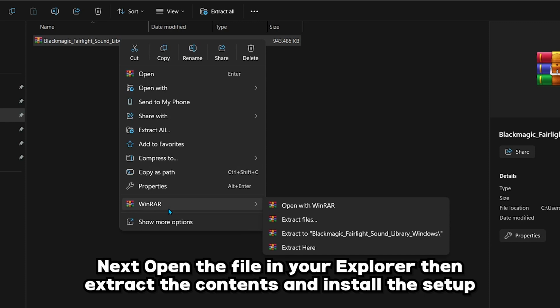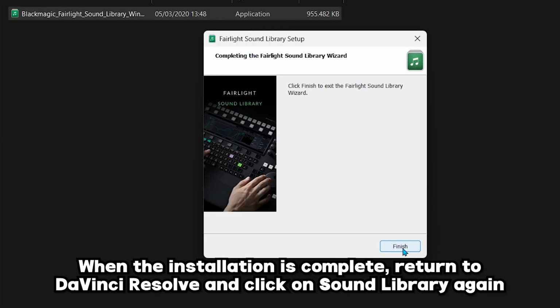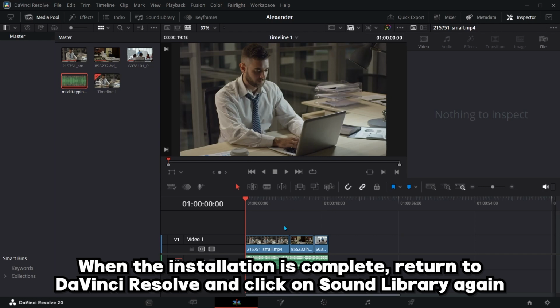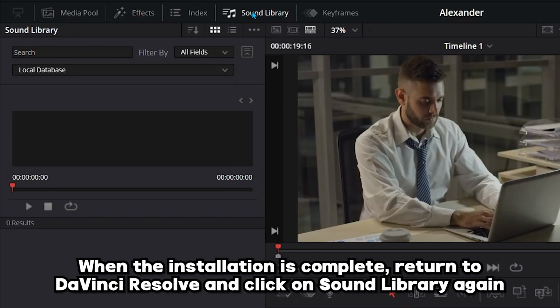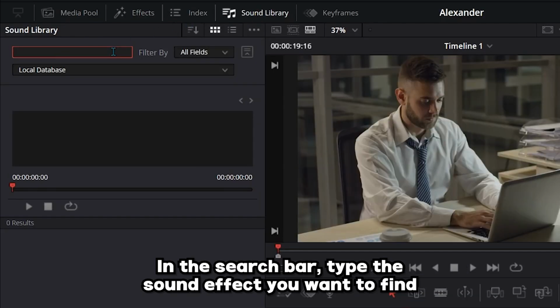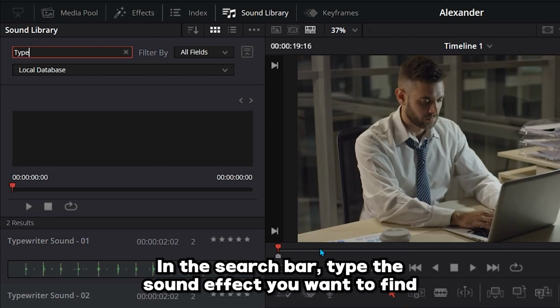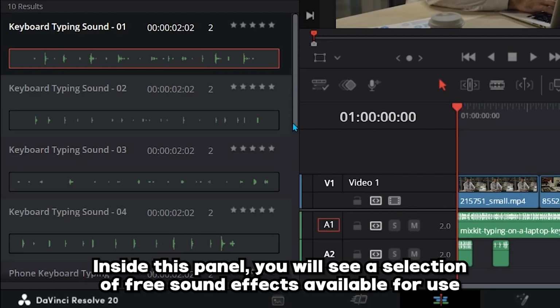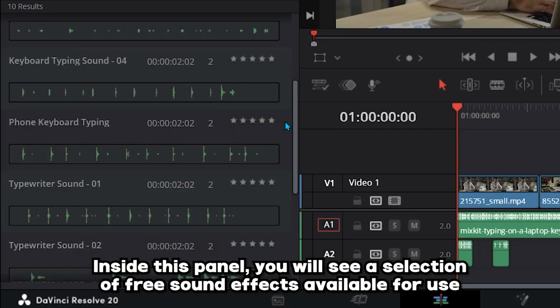Next, open the file in your Explorer, then extract the contents and install the setup. When the installation is complete, return to DaVinci Resolve and click on Sound Library again. In the search bar, type the sound effect you want to find. Inside this panel, you will see a selection of free sound effects available for use.